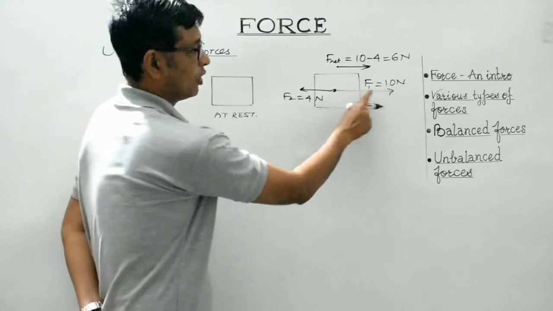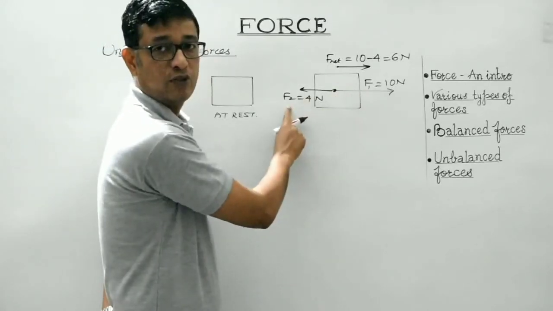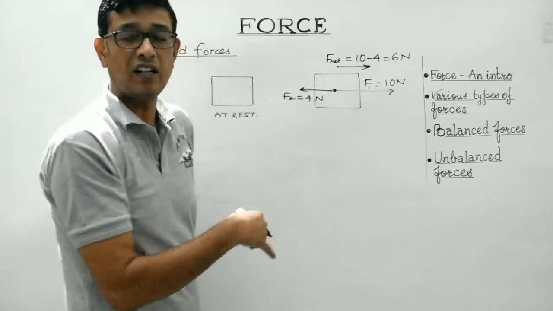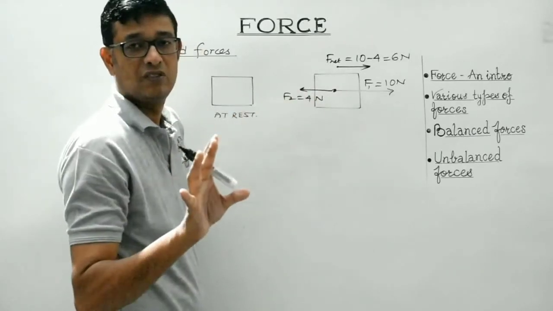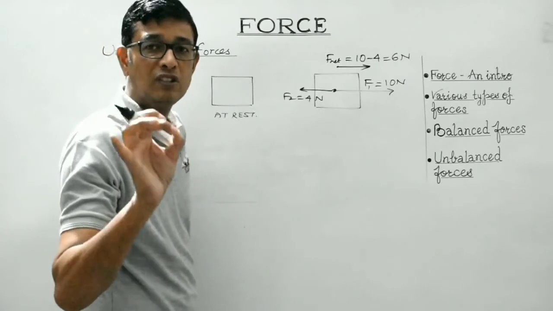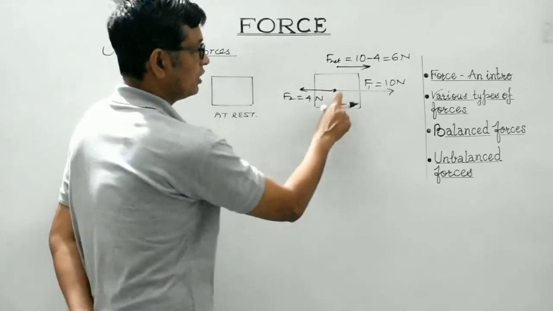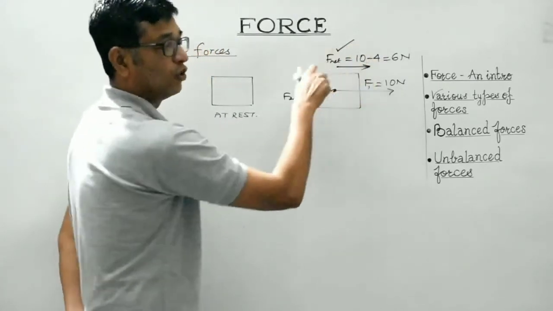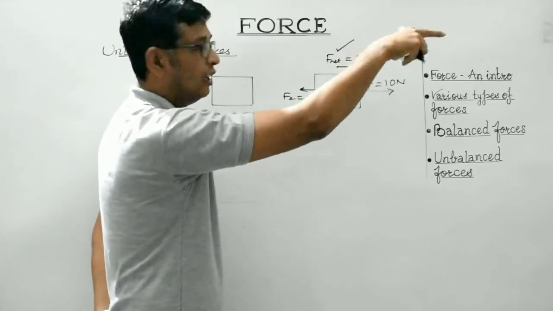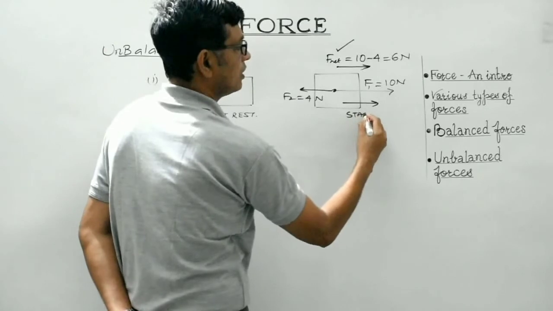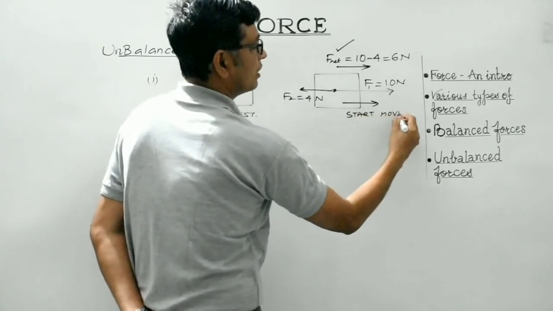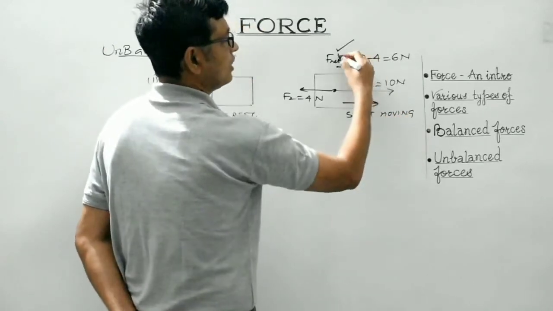So here the body is under the influence of forces F1 and F2. But since their magnitudes are unequal, the net force acting on the body is not zero. It has some non-zero finite value. So this body is under the influence of this net force directed along this direction. So what happens is the body will start moving, in the direction of the net force.